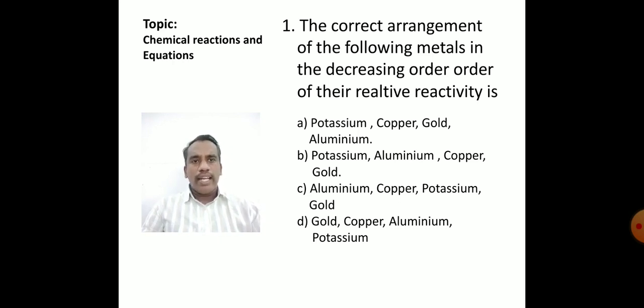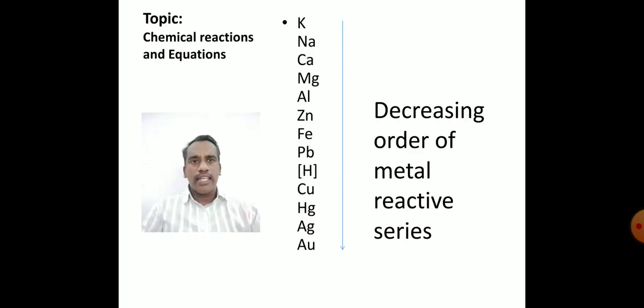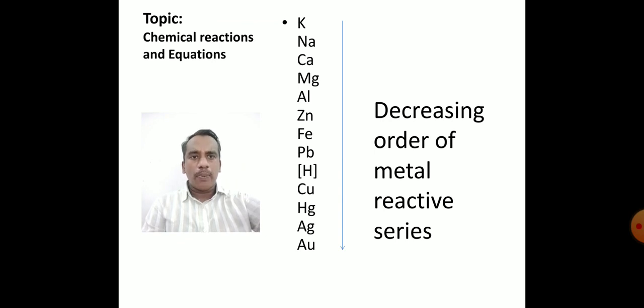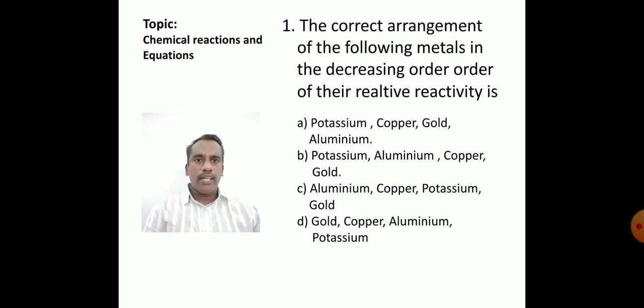Potassium is highly reactive, followed by aluminum, copper and gold. Yes, we can find potassium is highly reactive, then aluminum is next, and then copper and gold in the given four options. If you check option C, aluminum is at the top, but here we have potassium at the top, not aluminum. Hence, we cannot say the third option is the correct one. Let us check option D. Gold is the least reactive but they placed it at the top.